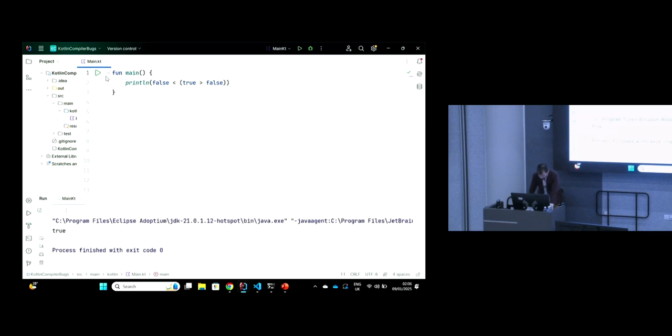And, well, you can see I ran it in advance, and indeed, it does print true. We run this program, and we get true printed. And what I'm going to do is just take this occurrence of true here, and I'm going to rename it temp. And I'm going to declare val temp of type Boolean equals true. Okay? And evidently, the program should still compile successfully and print true.